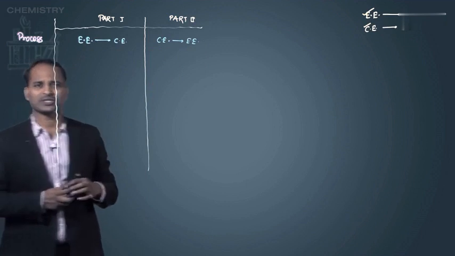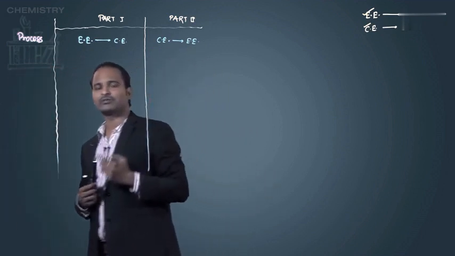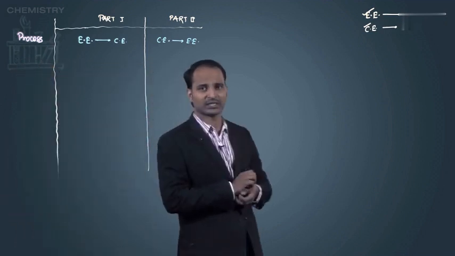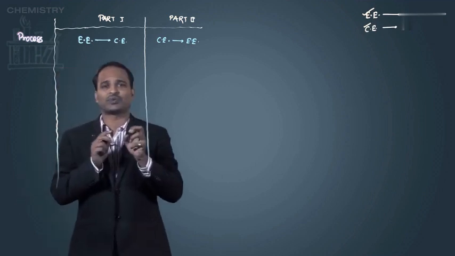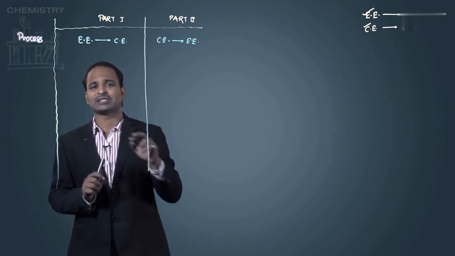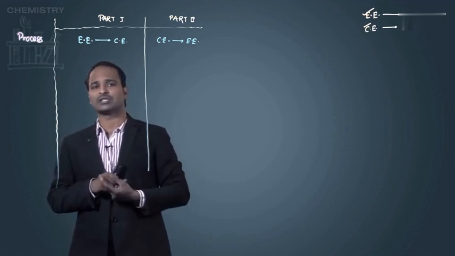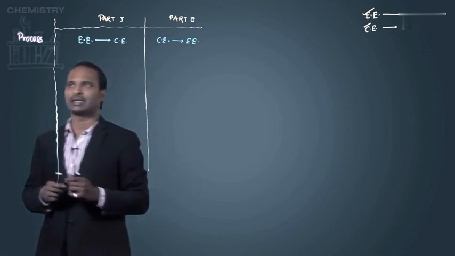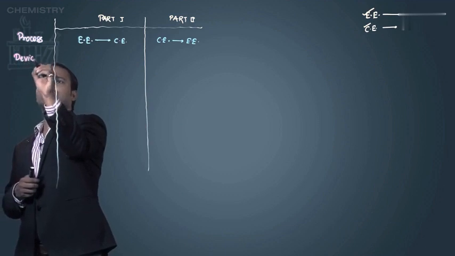To carry out this process, we use a certain device, and that device is called a cell. In simple words, this device is called a cell, which contains some electrodes and electrolytes. The device which we use for such conversion of energy is again divided into two types, depending on which conversion is carried out, whether electrical is converted into chemical or chemical is converted into electrical. So let's see the names of the device, or the cell.